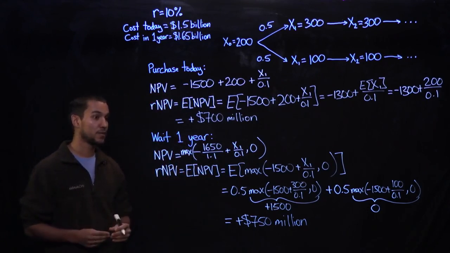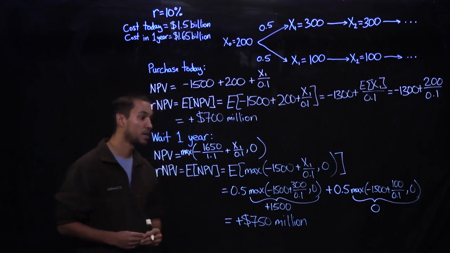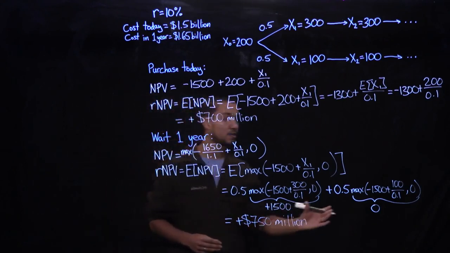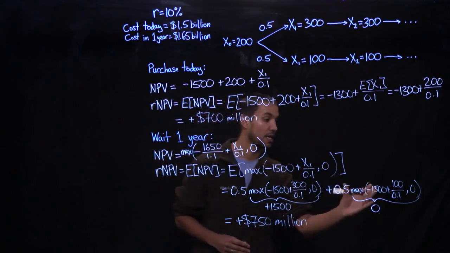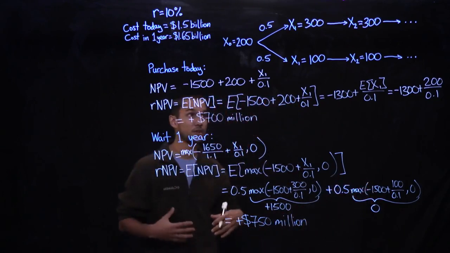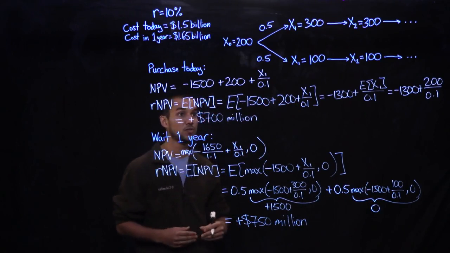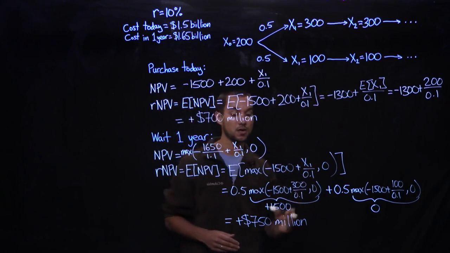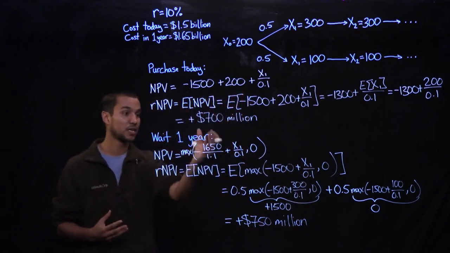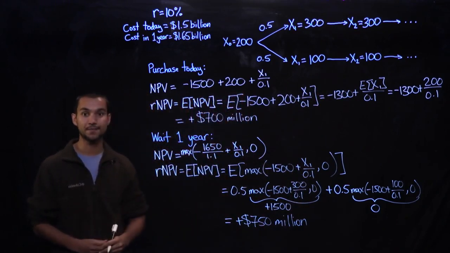And intuitively, this additional value came from the fact that we were able to mitigate our downside risk. And so by being able to avoid the situation where we've invested in this new manufacturing capabilities, in the case where the profitability is low, we were able to actually increase the total value of the project.